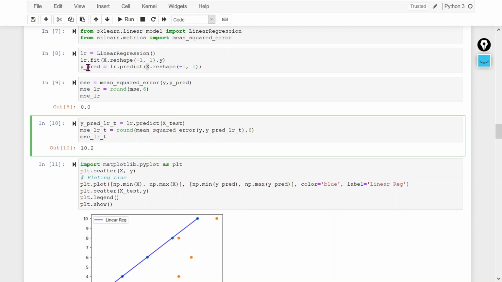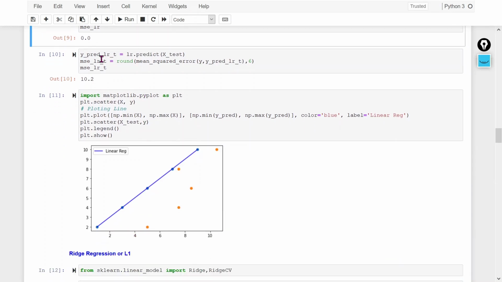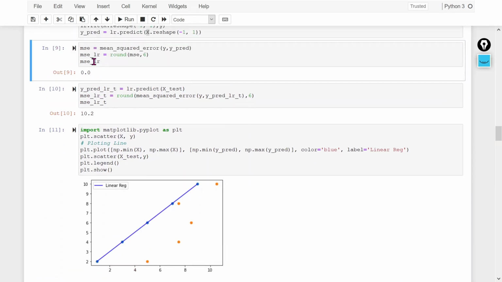The same model I will use to predict the test data, right? So I will get this prediction, then I will check the mean squared error of the test data set, and I am getting 10.2. So here you can see that there is a variance, right? In the training data set I am getting 0, and in the test data set I am getting a mean squared error of 10.2. It means there is a very large variance. If we have a large variance, then we can say there is overfitting in the model.